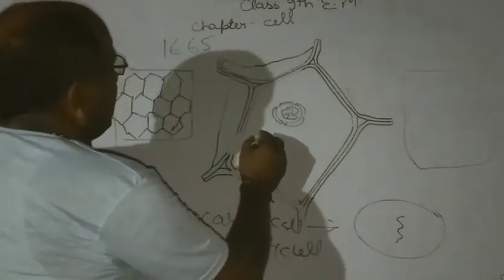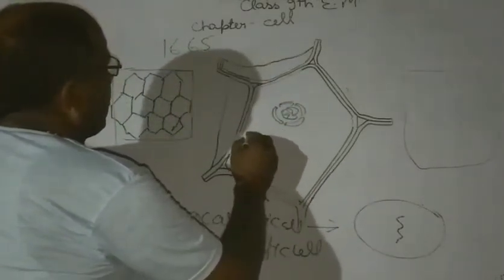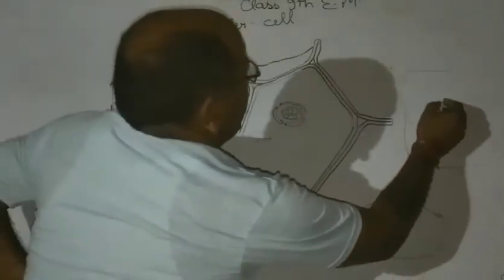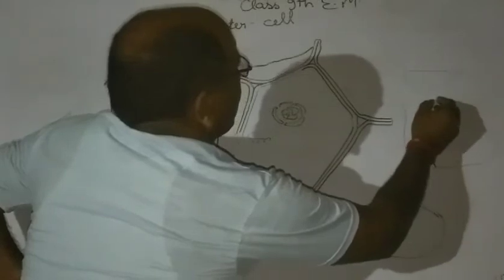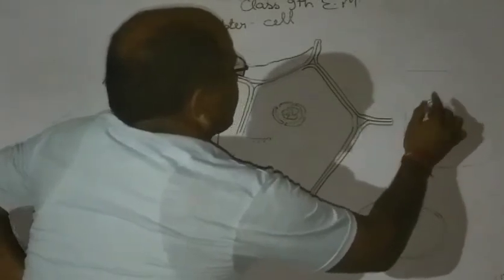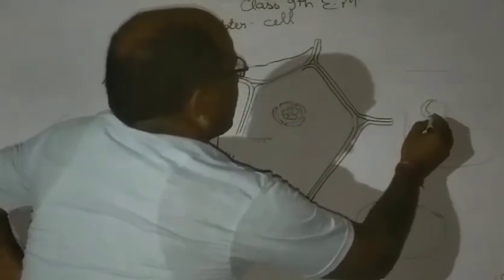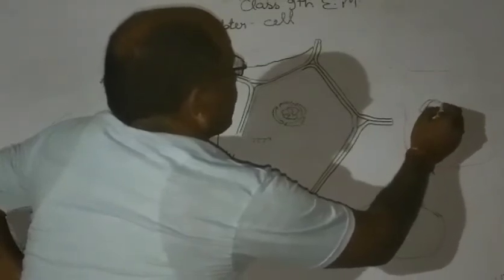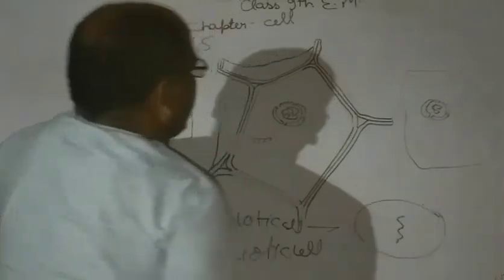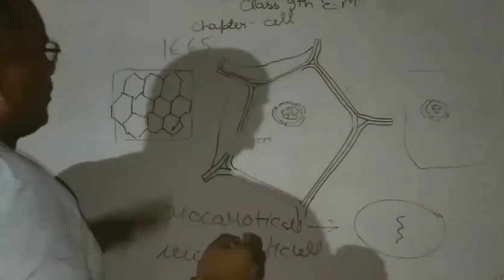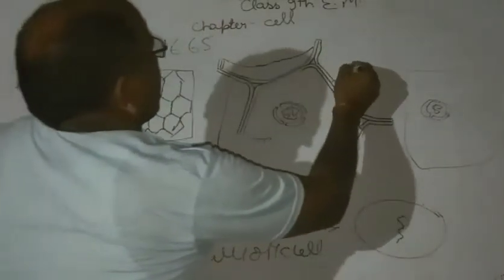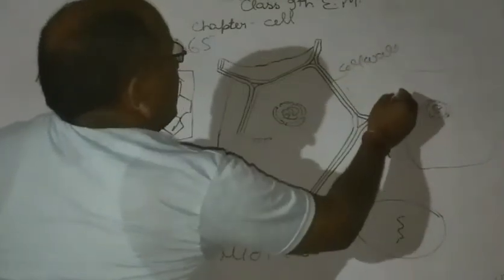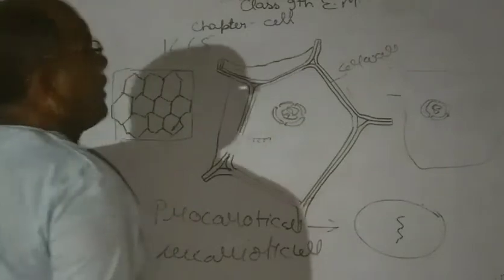In the plant cell, chloroplasts are present, but in the animal cell, chloroplasts are absent. In the plant cell, the cell wall is present, but in the animal cell, the cell wall is absent.